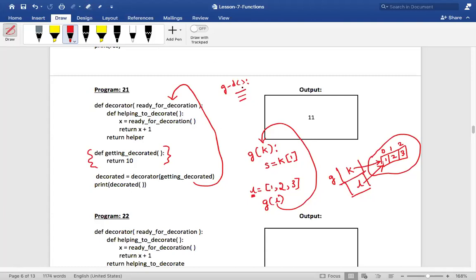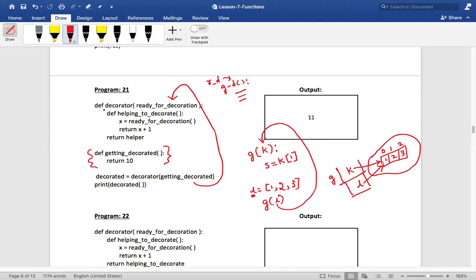It means I have a function called getting decorated, that is also being referenced by ready for decoration. So this one is also referenced by one more name, ready for decoration, isn't it? Both are referring to the same function. Is that clear now, my dear friends? Both getting decorated as well as ready for decoration are the same only.